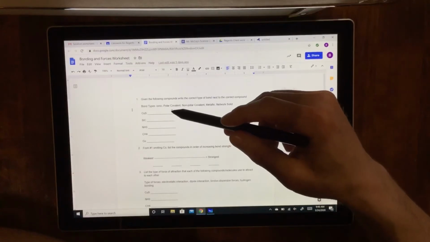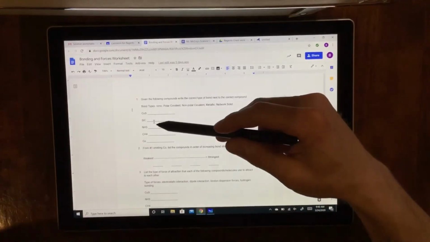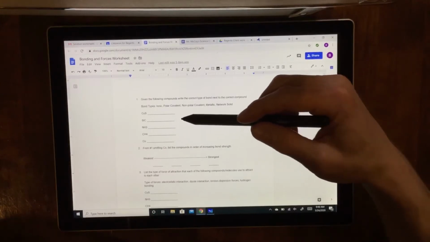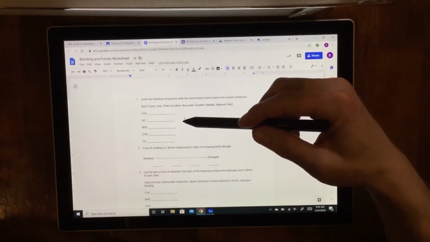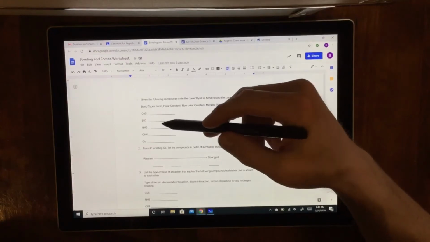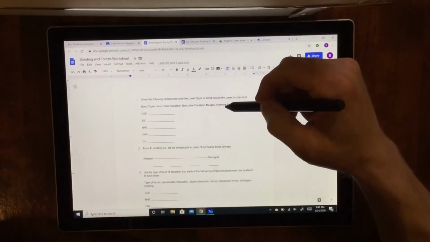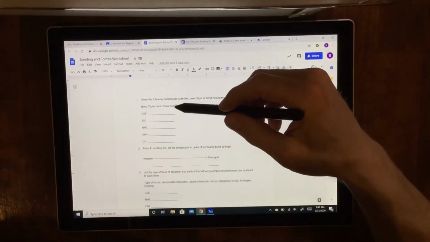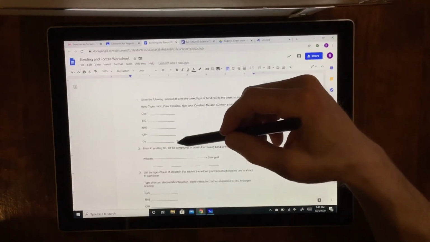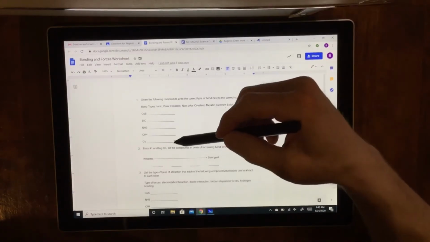CuS is ionic, metal, nonmetal. SiC is network solid. The other ones are SiO2, diamond is one. Those are the most common. Graphite, germanium, silicon, but SiC, SiO2 are the most common that I see typically. NH3 is polar covalent. CH4 is non-polar covalent. Cu is metallic, just a piece of metal.